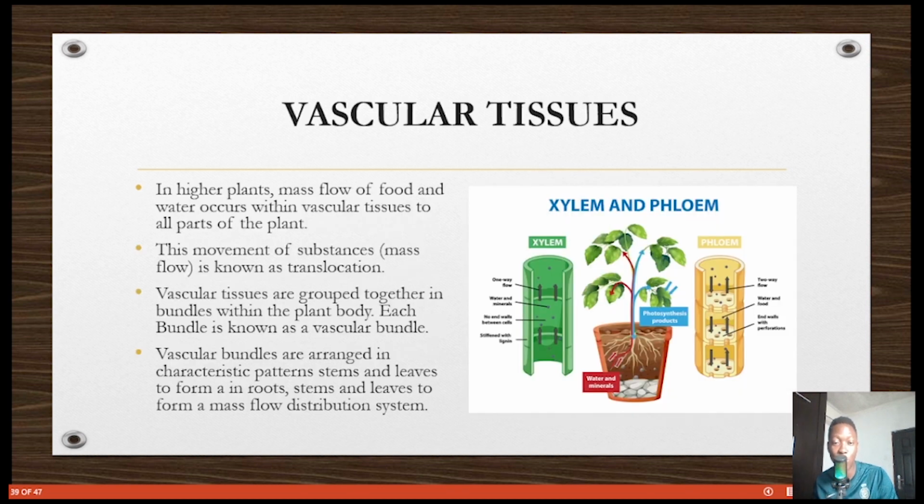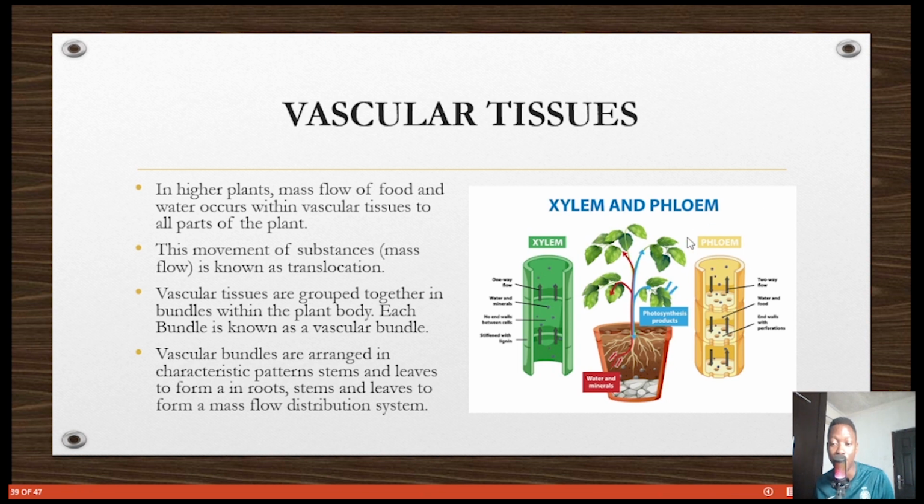So let's move straight to the vascular tissue. What are these tissues that help the plants in moving things up and down? There are 2 major ones you need to know: xylem and phloem. The movement of substances is known as translocation in plants. Vascular tissues are grouped together in bundles within the plant body. Each bundle is known as a vascular bundle. So along the body of the plant, the xylem and phloem are grouped together, working together to translocate food and water everywhere.